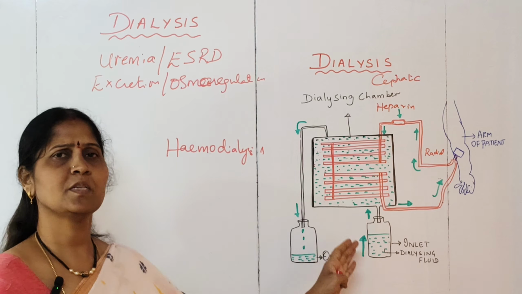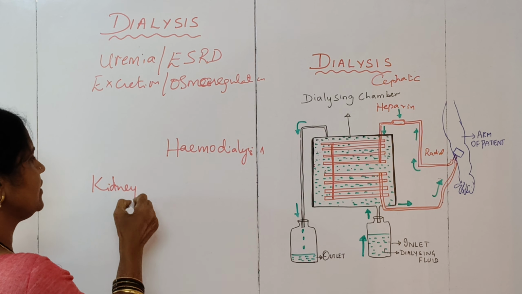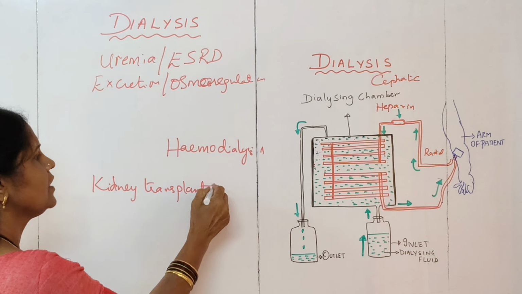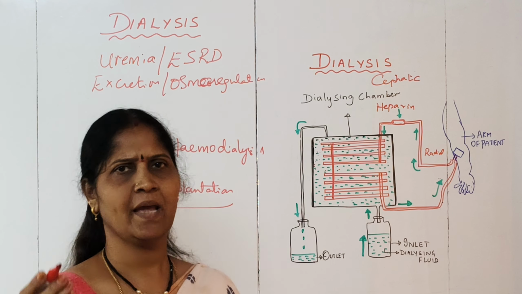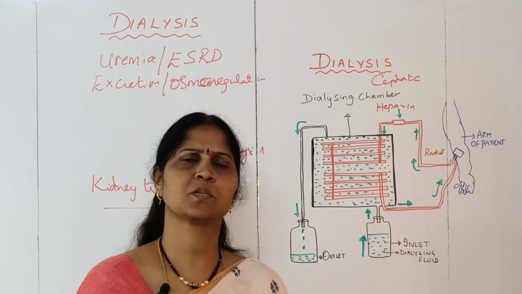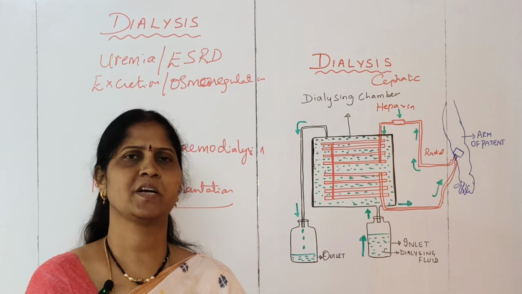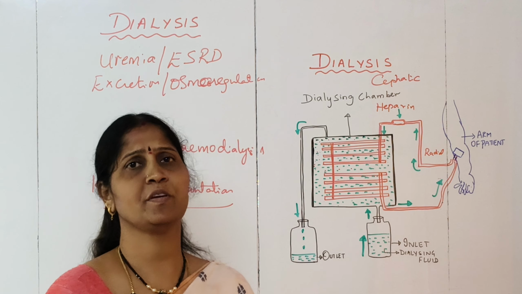Apart from this, we also have the procedure of kidney transplantation, where a new kidney can be introduced into the person. In kidney transplantation, a suitable donor is found by HLA typing, which is called tissue matching. If the donor is ready, they collect that kidney and introduce it into the person who has ESRD.